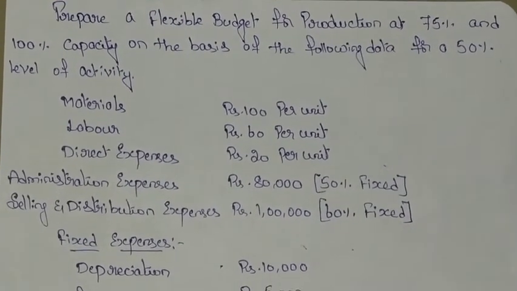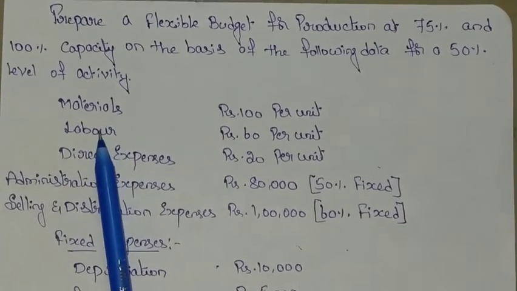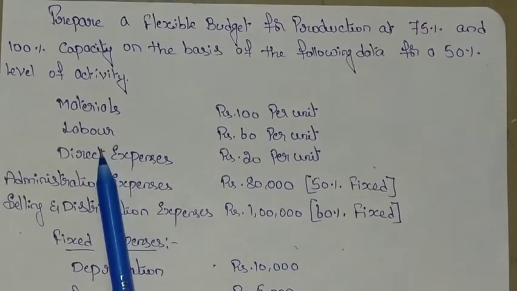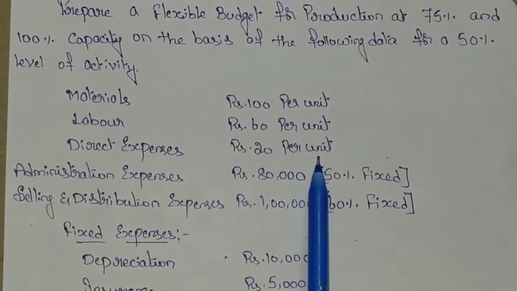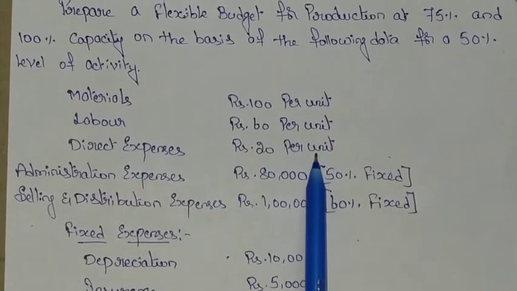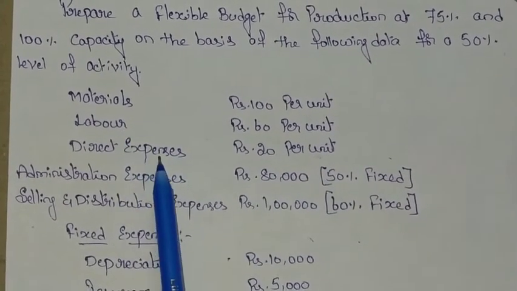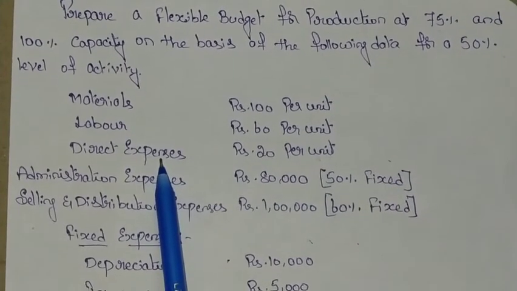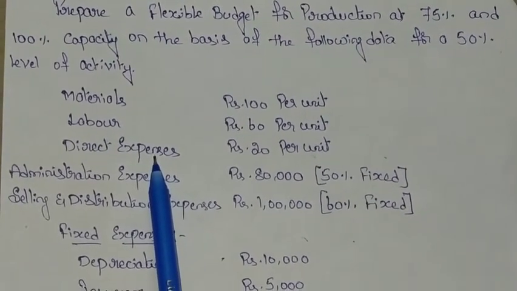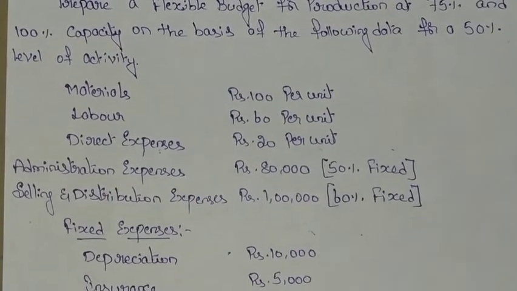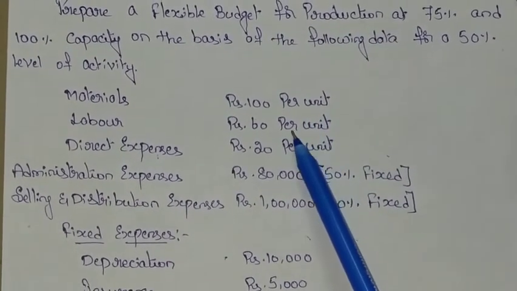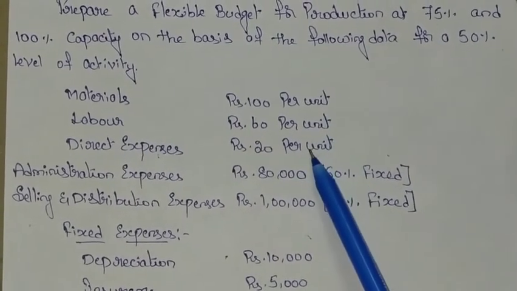Now let us see the information given. Materials 100 rupees per unit, labor 60 rupees per unit, direct expenses 20 rupees per unit. These three, materials, labor and direct expenses, will be considered variable expenses, because whenever there is a change in the total capacity or total production, the total cost will also change.